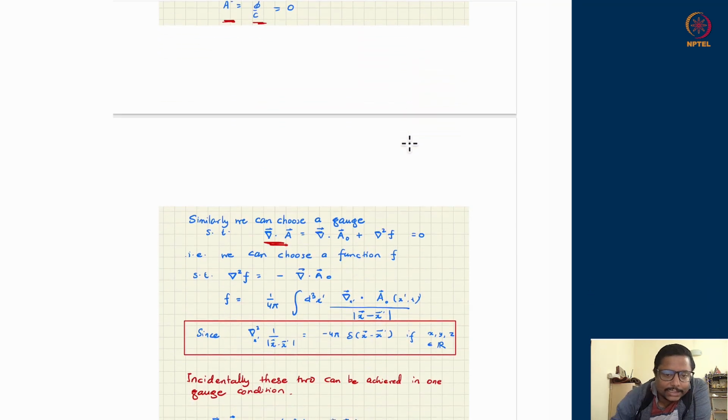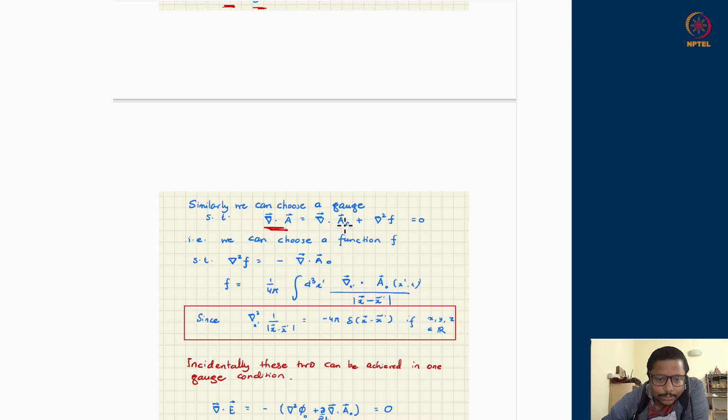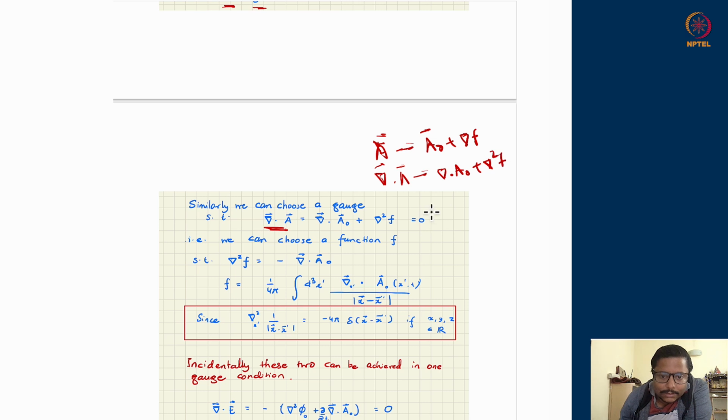So if that is the case, under gauge transformation, divergence of A is supposed to change by the Laplacian of f. Remember, the A was itself supposed to change through a gradient term of f. So therefore, the divergence of A will change with Laplacian of f. So that is what it would happen, and I want it to be 0. I want it to become 0 in the new gauge. This is my demand, let us say. That means f has to satisfy an equation which is Laplacian of f is minus of the divergence of the old A, the previous A naught before the gauge transformation.